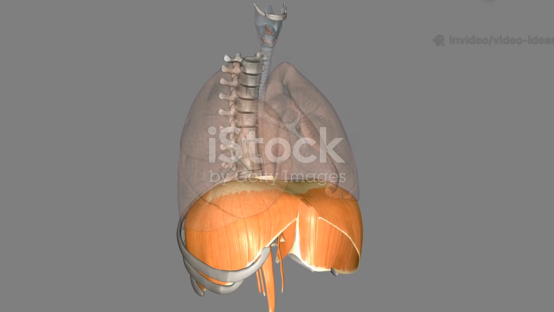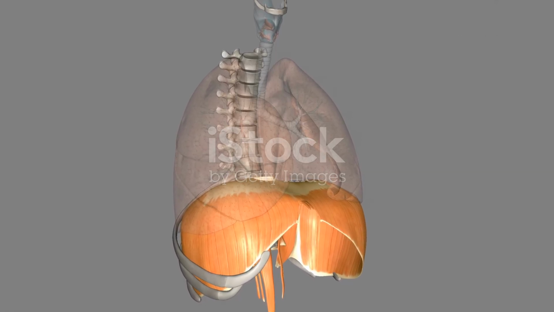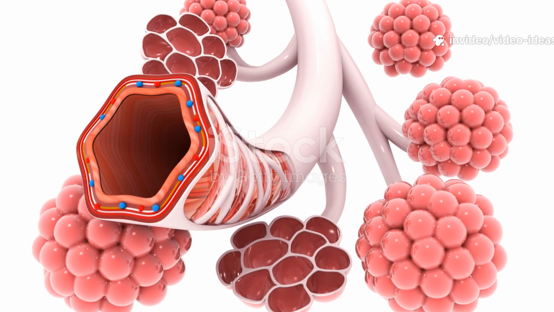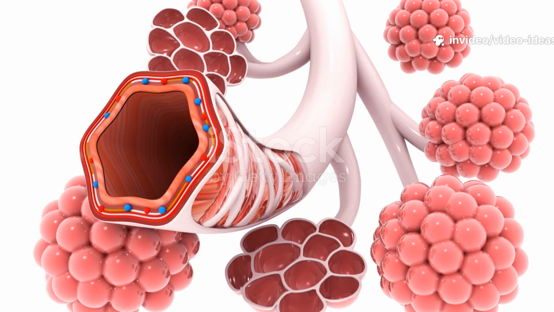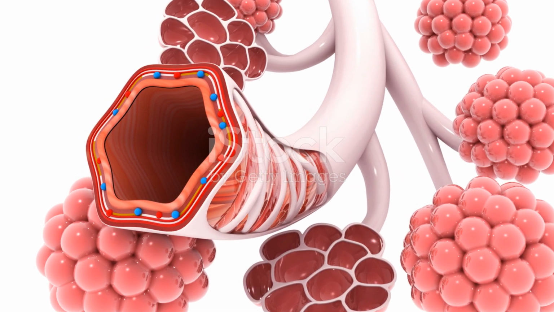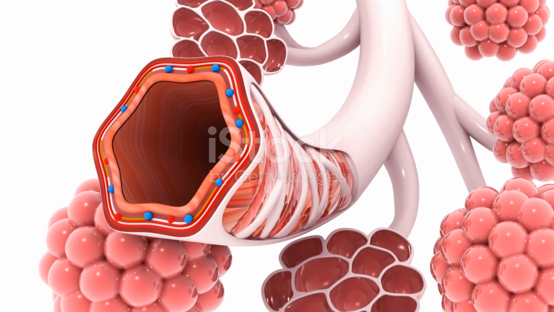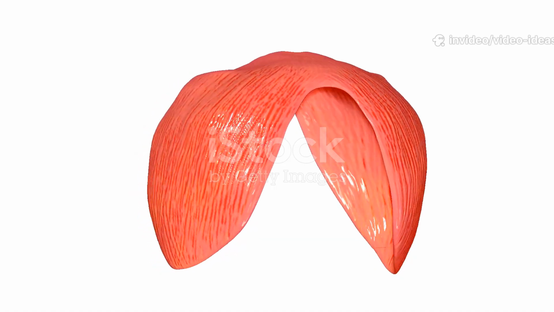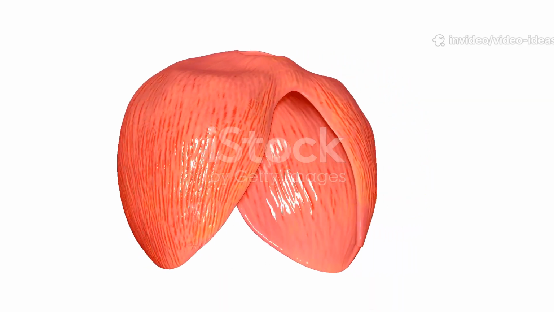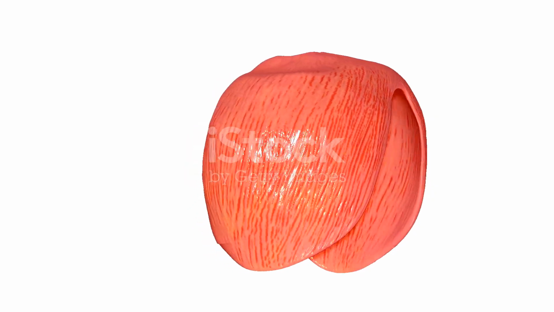How lungs work. 1. Inhalation. When you breathe in, the diaphragm contracts and moves down, while chest muscles expand the ribcage, drawing air into the lungs. 2. Gas exchange. The air travels through the trachea and bronchi to the alveoli. Oxygen moves from the alveoli into the blood vessels, capillaries, surrounding them, while carbon dioxide moves from the blood into the alveoli. 3. Exhalation. The diaphragm relaxes and the chest cavity returns to its resting position, pushing air, now rich in carbon dioxide, out of the lungs.